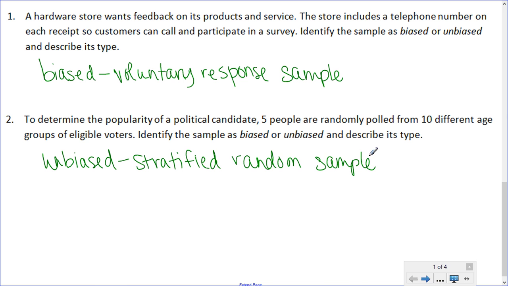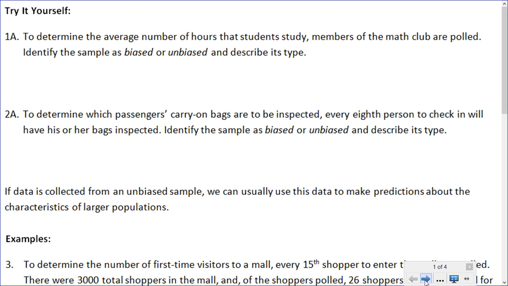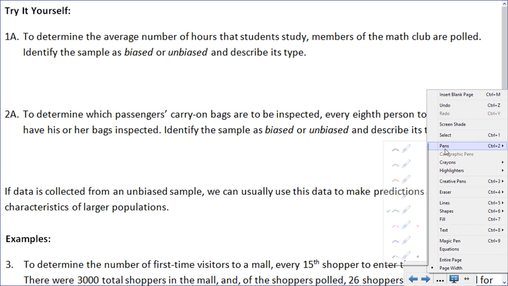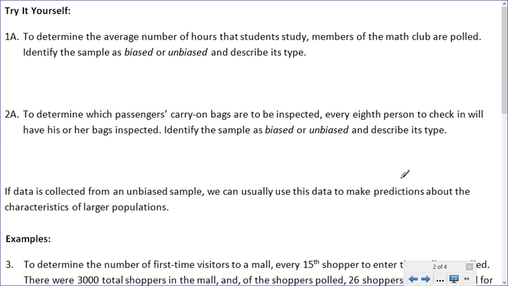Okay, at the top of the next page, there are 2 try it yourself problems for you to do on your own. It's the same types of questions. You're just determining whether the sample is biased or unbiased and determining what type it is. So go ahead and pause the video and answer those 2 questions. When you're ready to check your answers, press play.